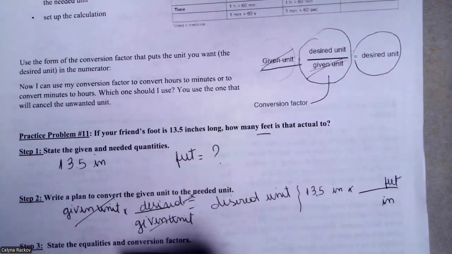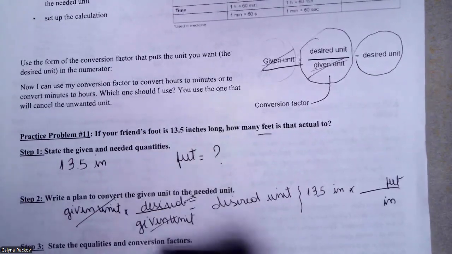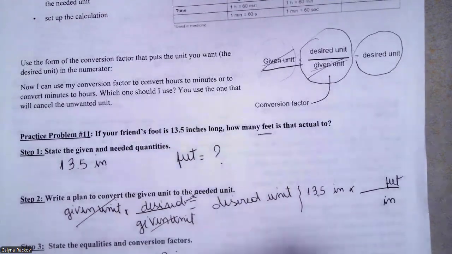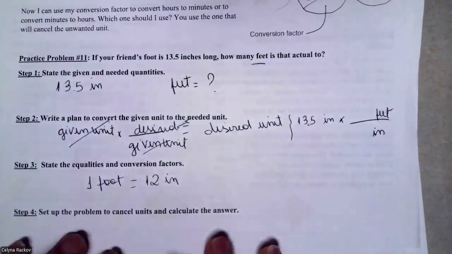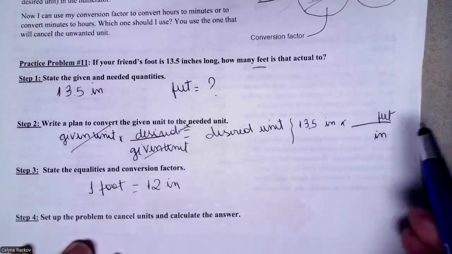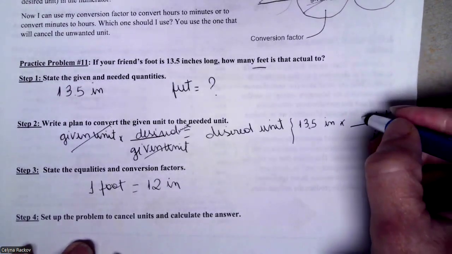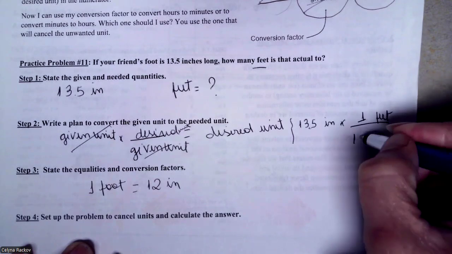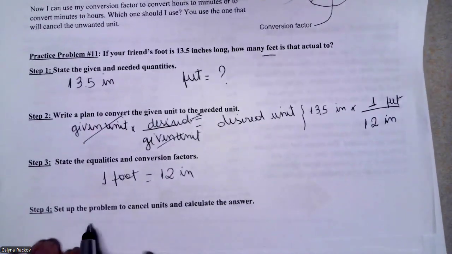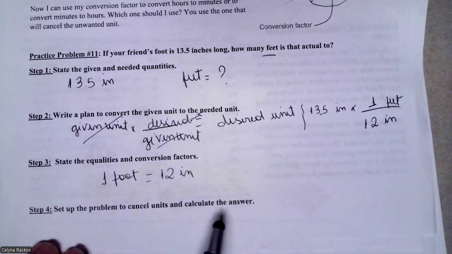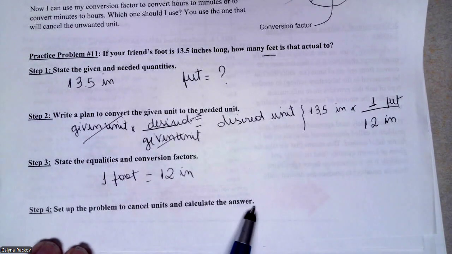1 foot is equal to 12 inches, right? We have 1 foot, 1 foot is equal to 12 inches. So we're going to do the conversion here. So you know that 1 foot is equal to 12 inches. Now let's do the calculations here. Set up the problem to cancel out units and calculate the answer.